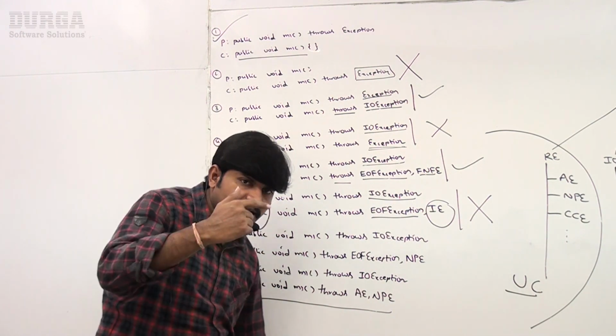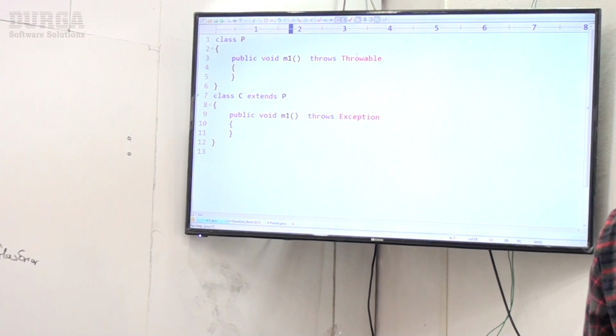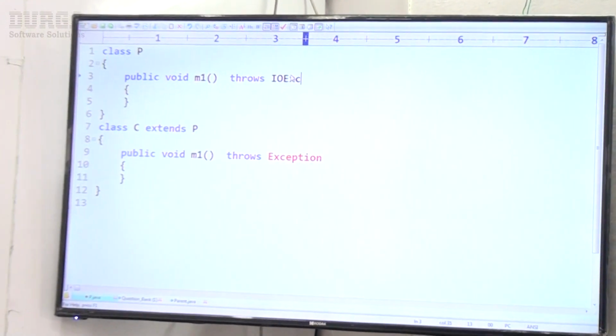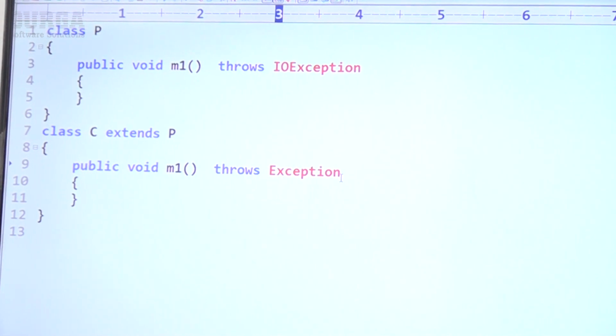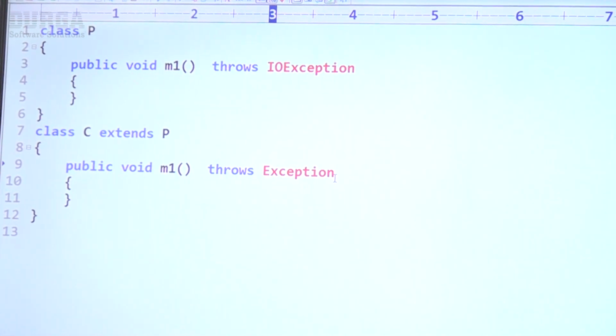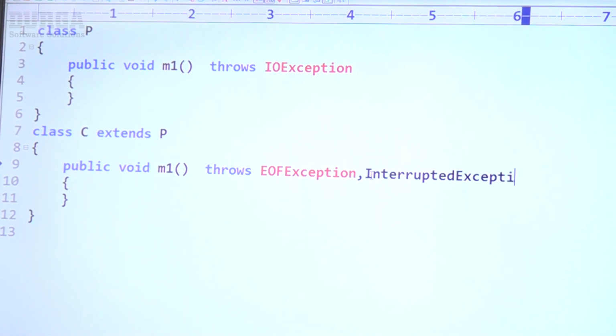If you want, let me show this one. Have a look once. Parent class method throws IOException, but the child class method throws EOFException, comma, InterruptedException, like this, right?